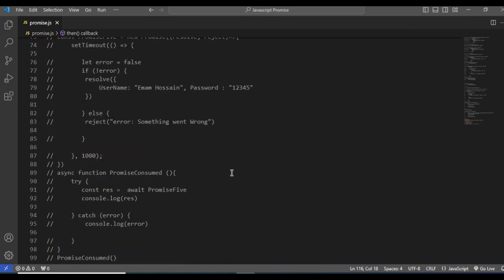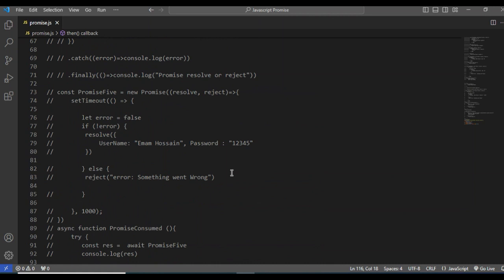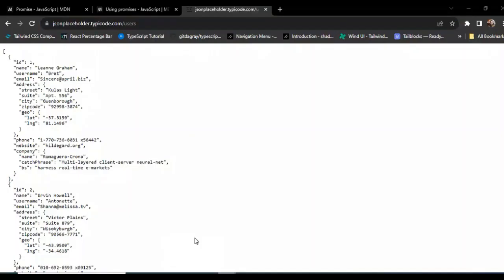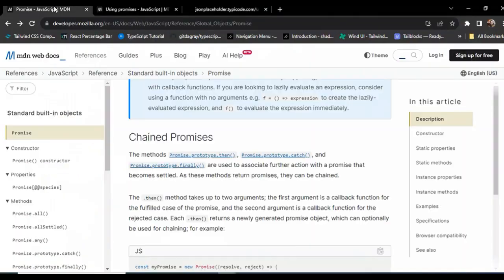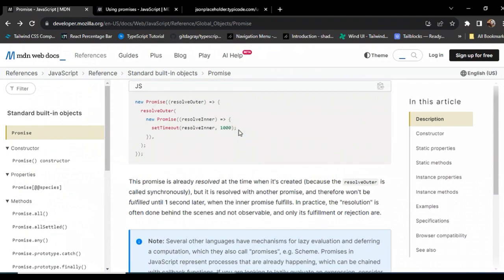I hope you understand this whole video. If you don't understand, you can practice. You can practice with me, editing or writing code in your editor. Also, you have another chance to learn anything else you want from the MDN web docs.